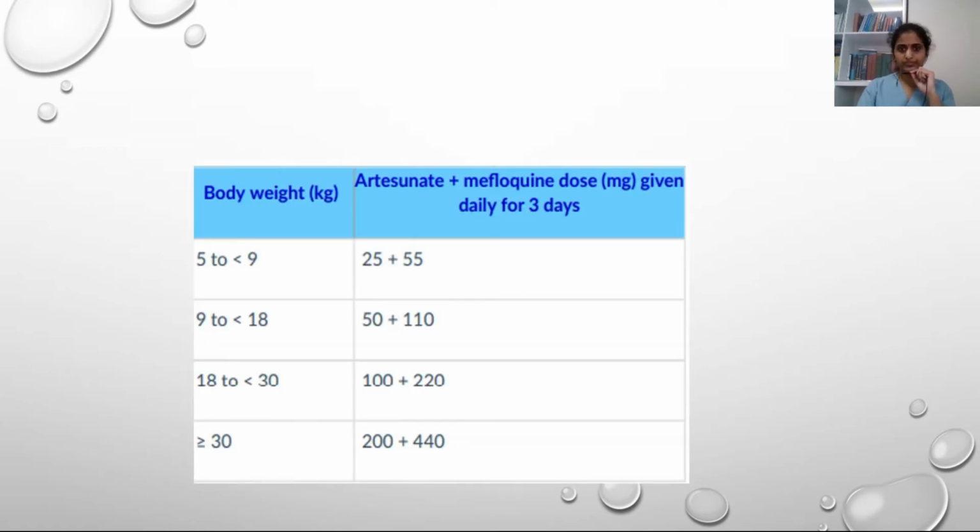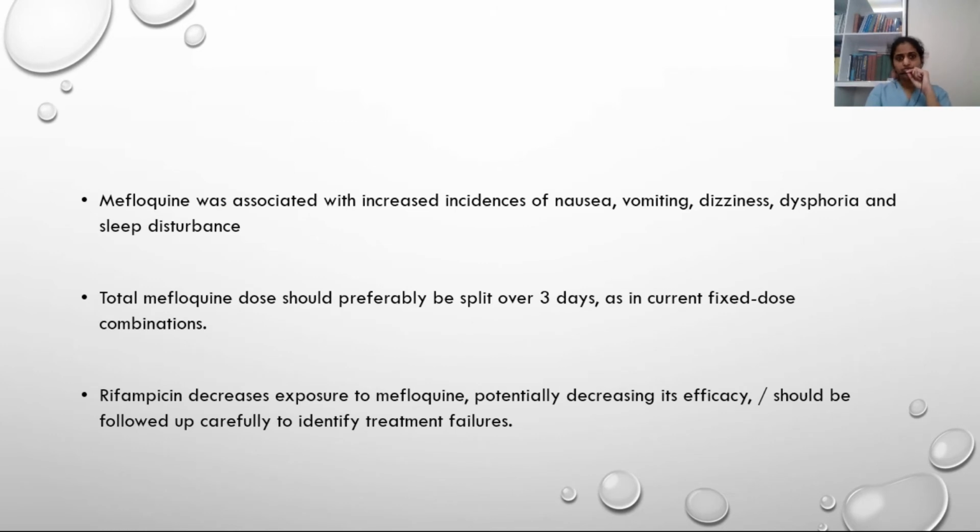Artesunate mefloquine. The dose will be 200 mg of artesunate, mefloquine 440 mg. Mefloquine has been associated with increased incidence of nausea, vomiting, dizziness, dysphoria, and sleep disturbances. So you had better split the dose over 3 days. Rifampicin will decrease the exposure of mefloquine, potentially decreasing its efficacy. Patients should be followed up carefully to identify treatment failures.